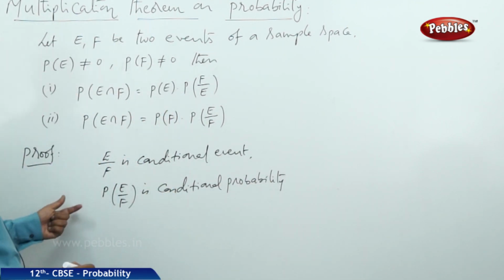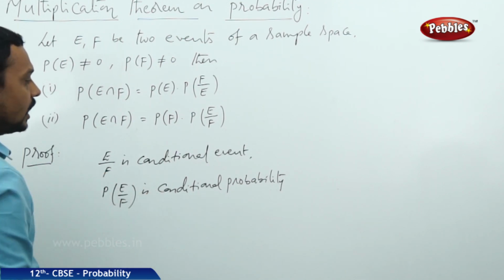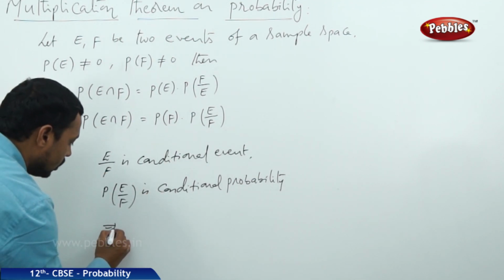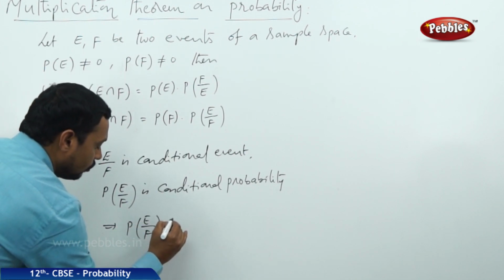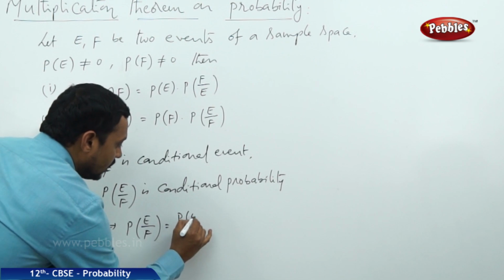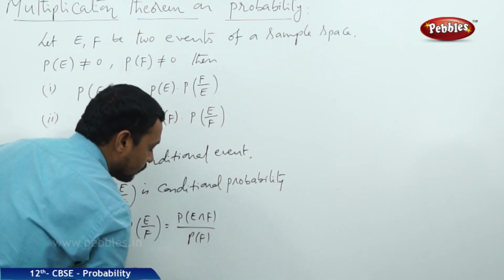So it is already defined that the probability of the conditional event is always conditional probability, and is defined as P of E by F is equal to P of E intersection F by P of F.